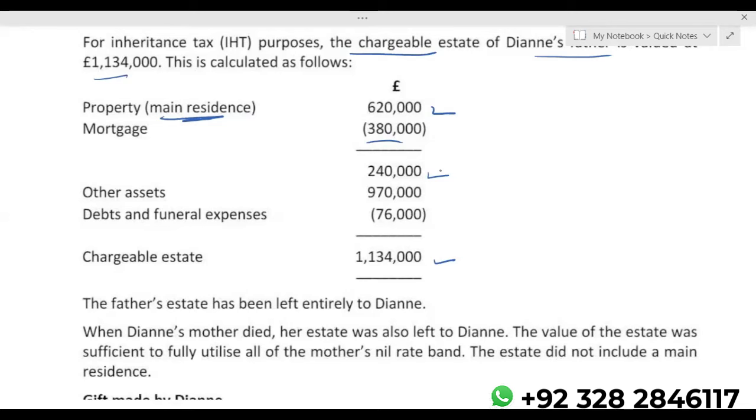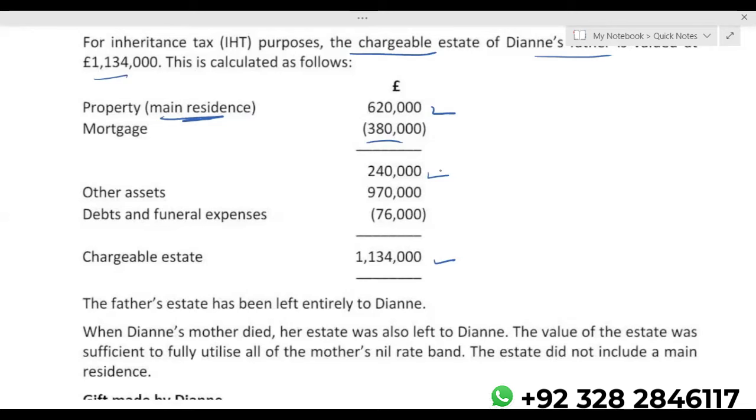But we know that we have to compare the residence nil band with the value of the property, and the property value is the property less the mortgages. If your property value is less than the available residence nil band, then your residence nil band will also be restricted to equal the value of the property.